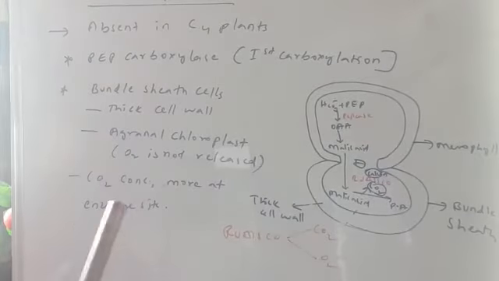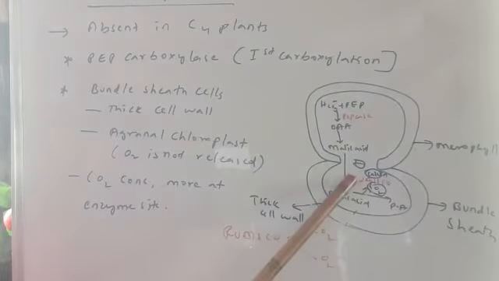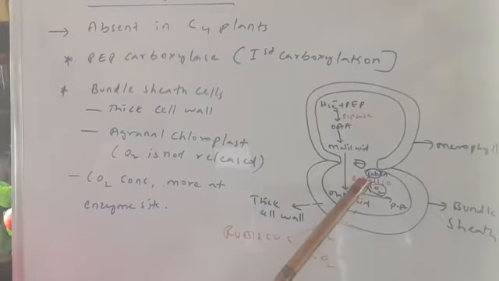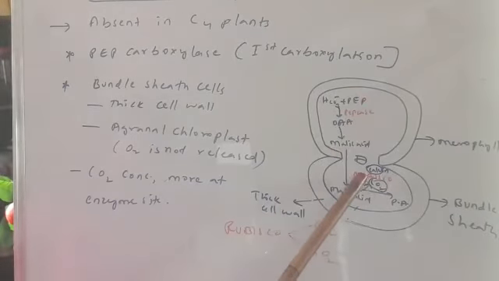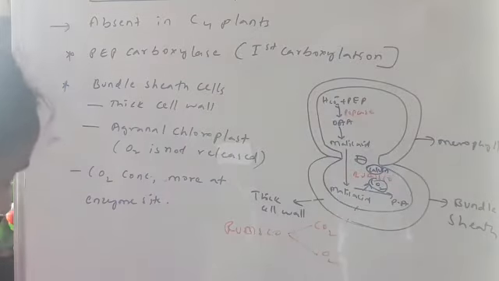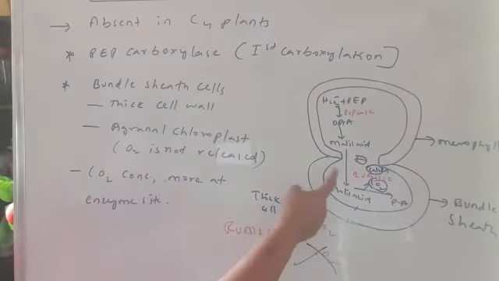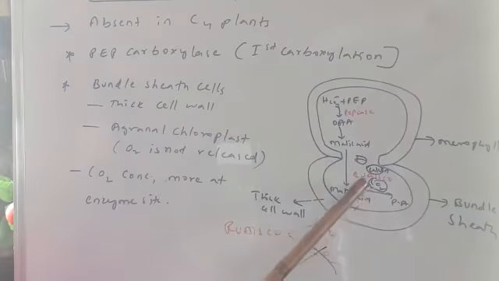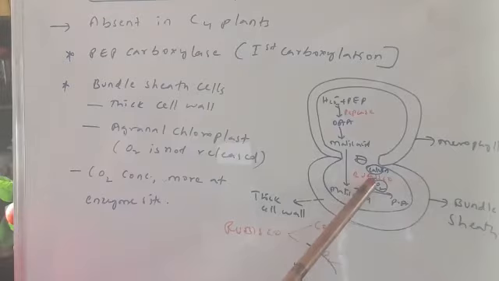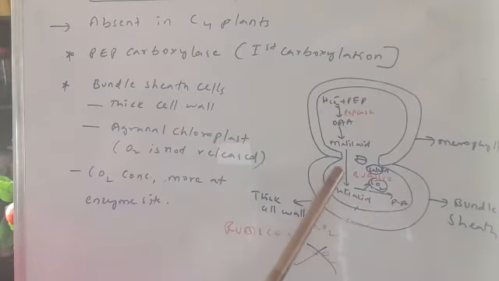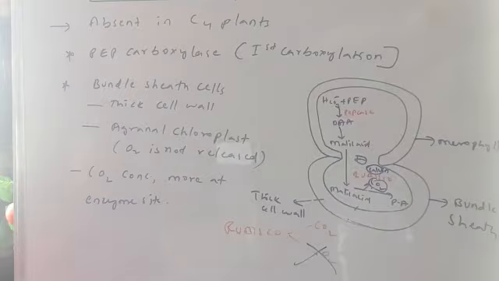But in case of C4 plants, the Rubisco enzyme is present in the bundle sheath cell chloroplast, but it is performing only carboxylation, not oxygenation. What is the reason? Because at the Rubisco site, CO2 is released. At the enzyme site there is a lot of CO2 which is released. That is reason number one. Reason number two: in the bundle sheath cell there is hardly any oxygen.